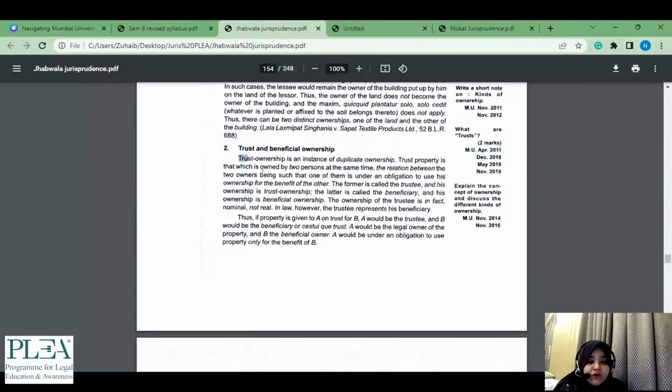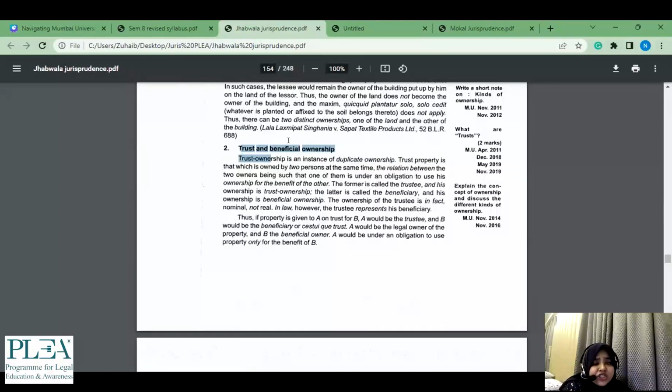So for somebody who has just gone through normal के trust क्या होता है, I would have just gone कि ठीक है trust ही होता है. But अगर ये पूछ लिया कि duplicate ownership का, or if it is there in a situational, so even though you know the answer, you do not know कि ये इसके अंदर आता है, and that is why maybe you lost on it, right? So that is why when you browse through it for your 2 marker, mark these things कि ठीक है अगर ये duplicate ownership word आया, at least you know कि ये इसके direction में सोचना है.